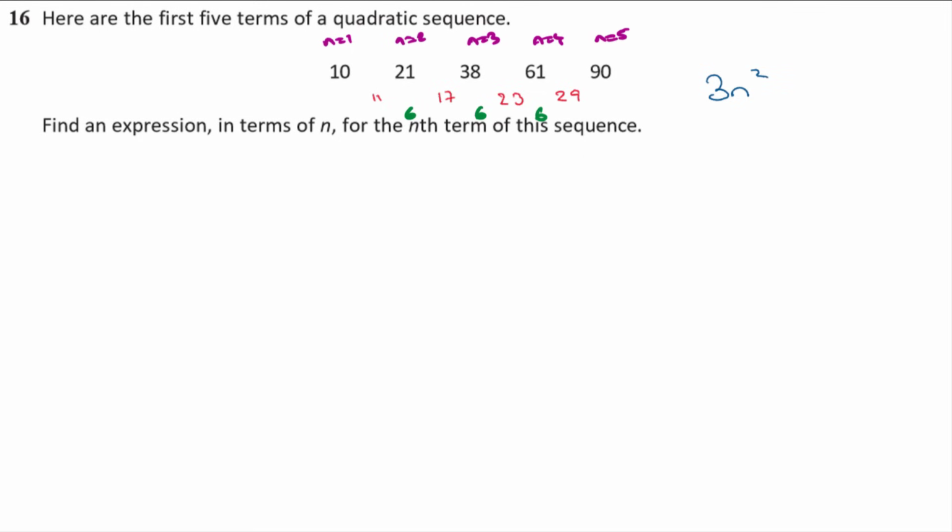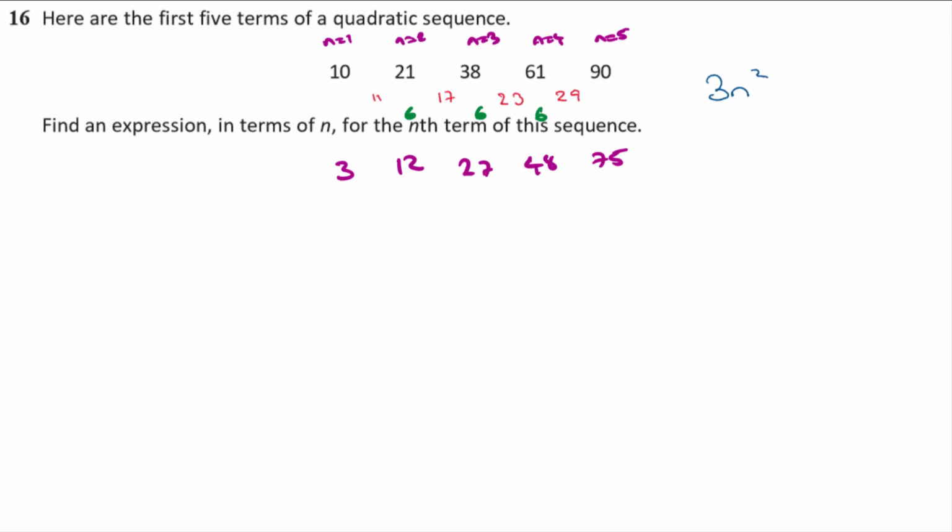So if n is 1, 3n squared would be 1 squared times 3, which is 3. When n is 2, 2 squared is 4 times 3 is 12. When n is 3, 3 squared is 9 times 3 is 27. When n is 4, n squared is 16 times 3 is 48. And then 5 is 25 times 3 is 75.